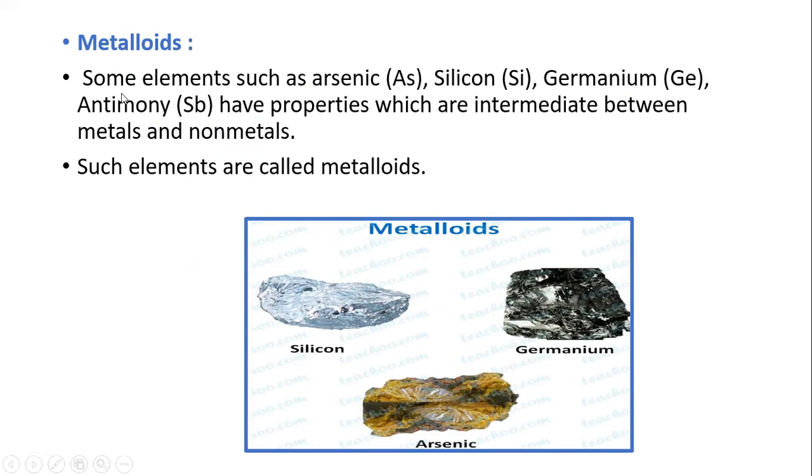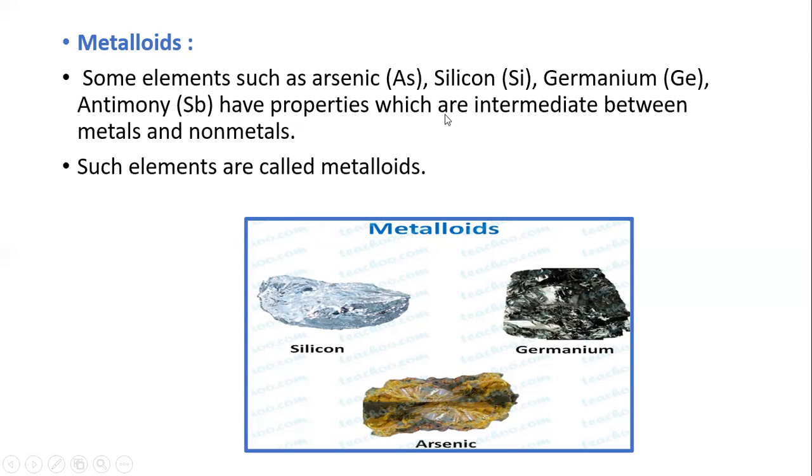Metalloids are some elements such as arsenic, silicon, germanium and antimony. These are examples of metalloids. Elements having properties intermediate between a metal and a non-metal are called metalloids.